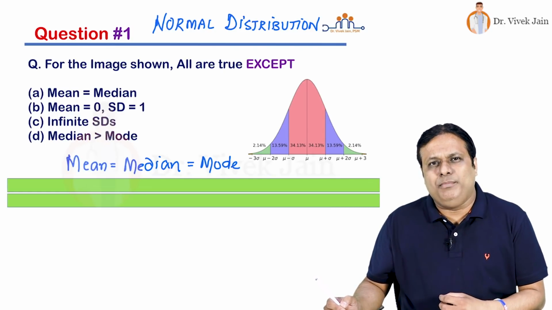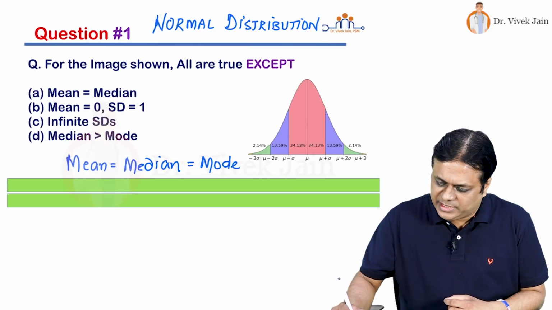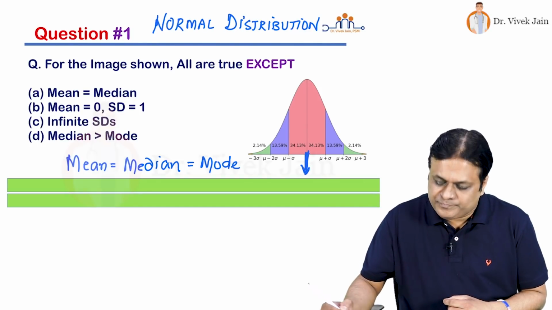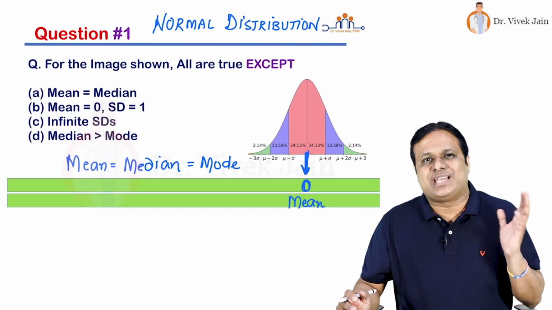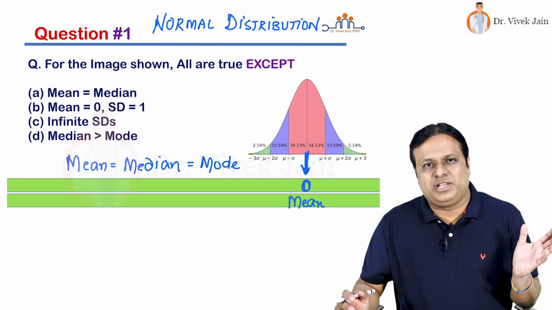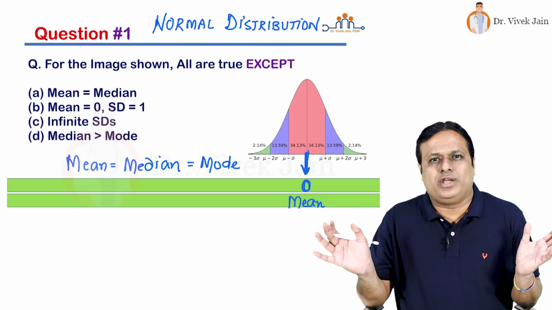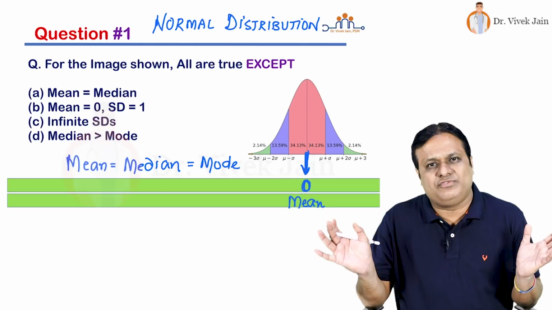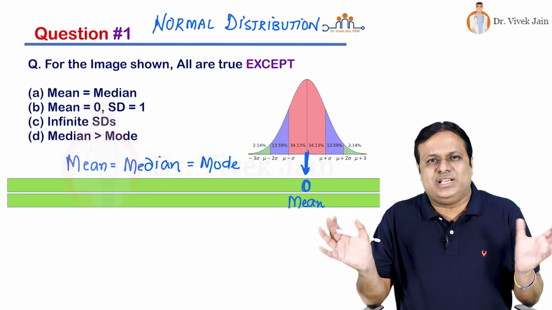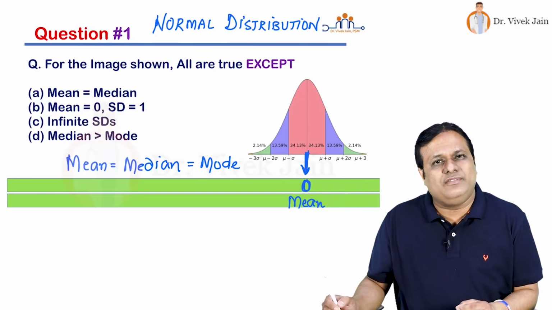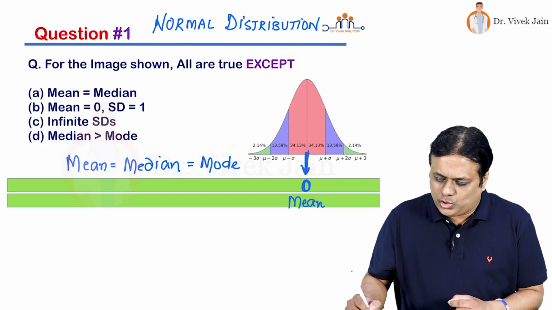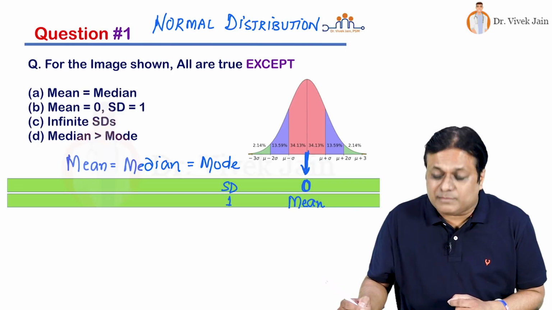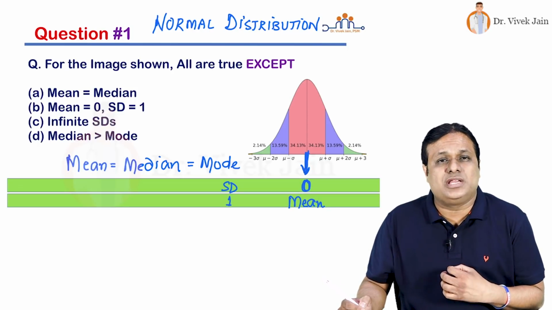If you take mean to be at center here, and suppose we label it as 0, then on one side is 0.5 standard deviation, 50% values, on another side is 0.5 standard deviation, 50% values. 50% deviation and 50% deviation, total deviation is 100% or 1. So if you take mean to be 0, total standard deviation becomes 1 in a normal distribution.